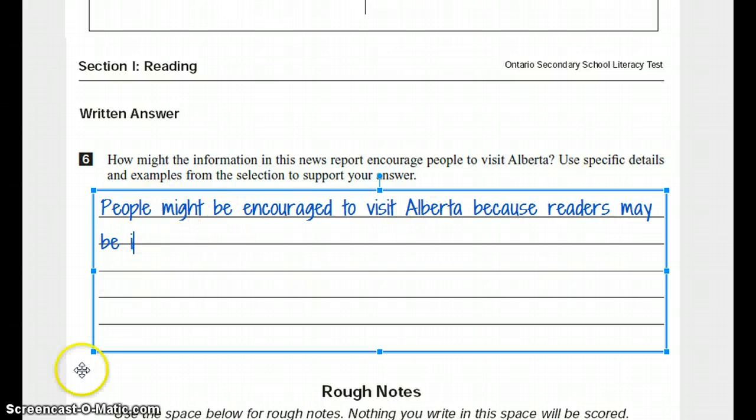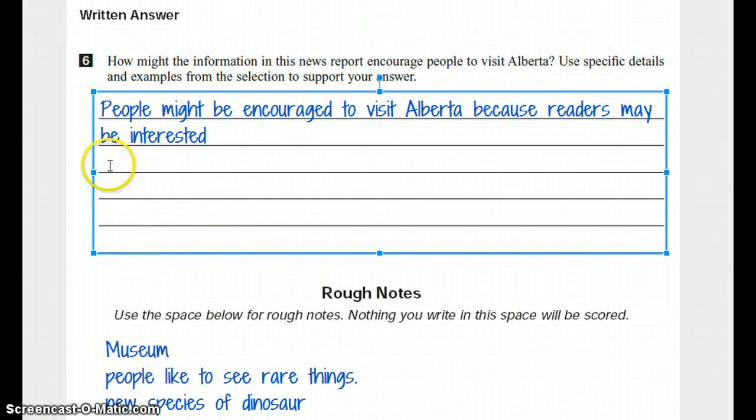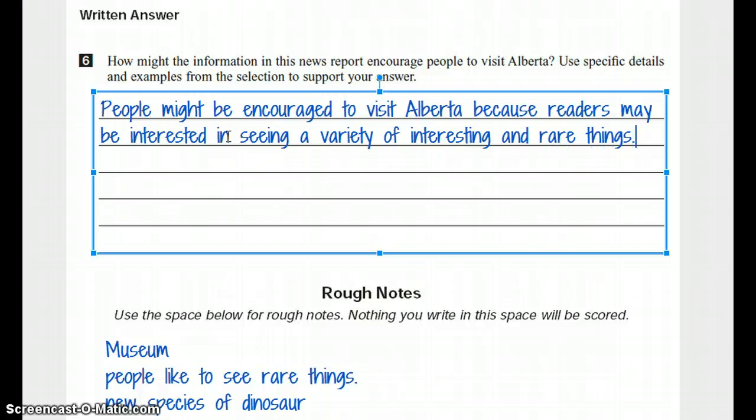Uh-oh, I've got to adjust my lines. There we go. The readers may be interested in seeing... What can they see? I can keep it just generic at first, just to open up. So, seeing a variety of interesting and rare things.